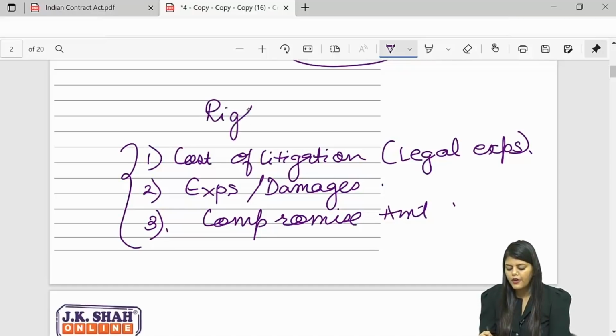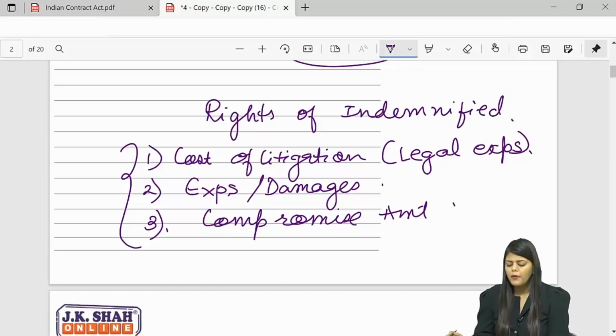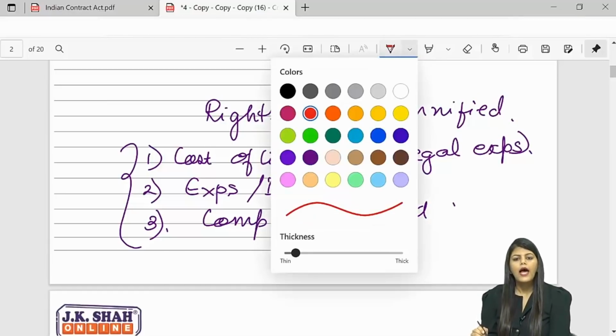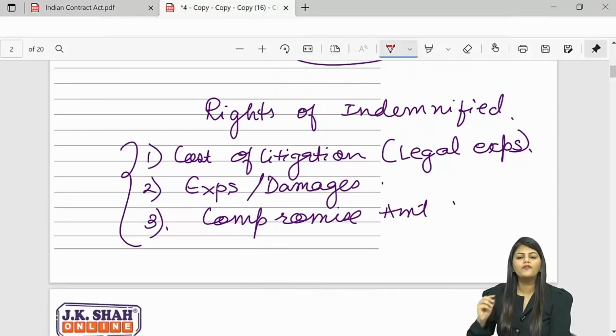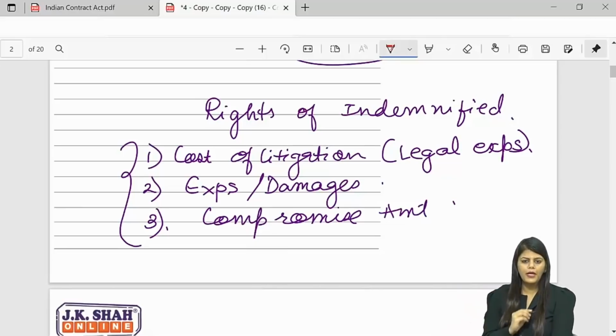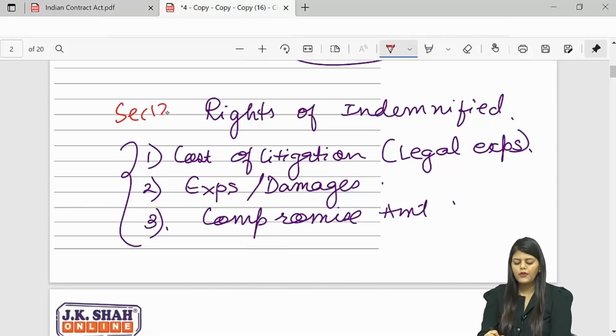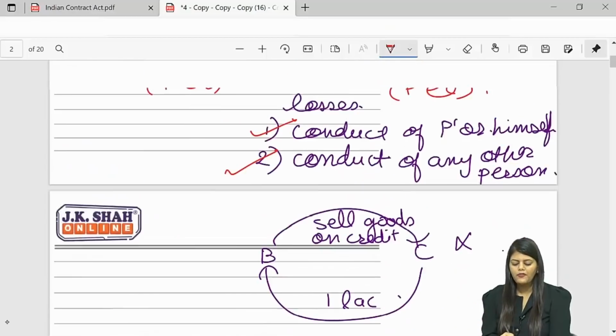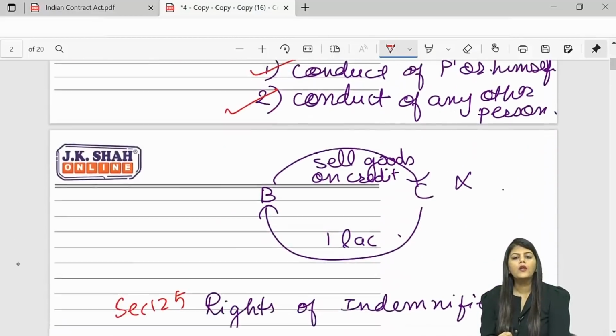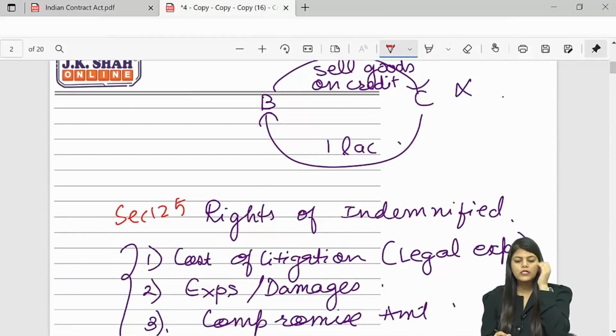So these are the rights of the indemnified. The indemnified can recover these three expenses. But bacha, this is not an exhaustive list. Apart from these three points, if you have any other loss or expense which is genuine, that can be recovered from A. This is your section 125. So section 124 tells you what is an indemnity contract, and 125 tells you what all expenses the indemnified can recover from the indemnifier.